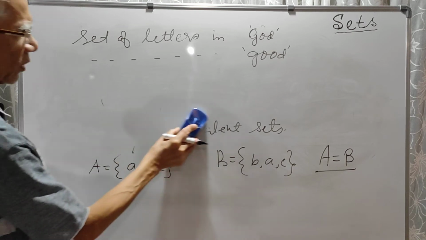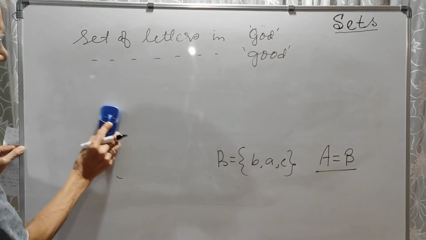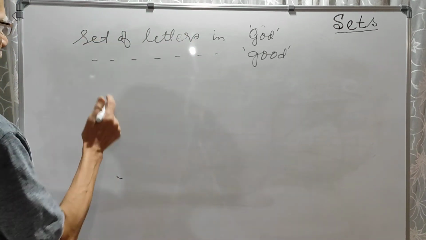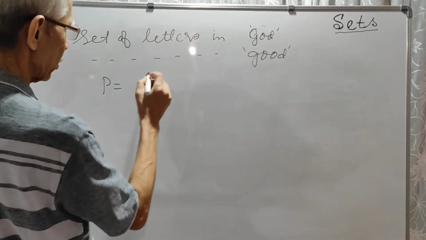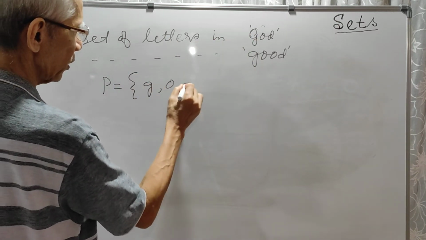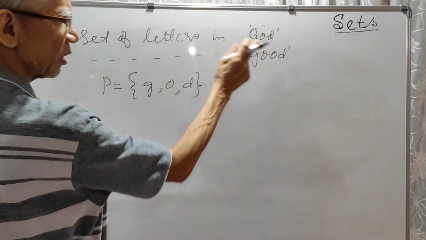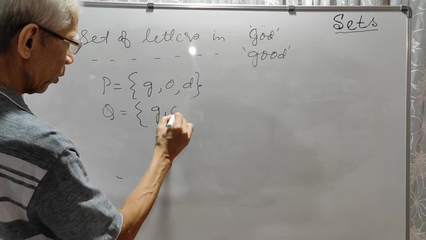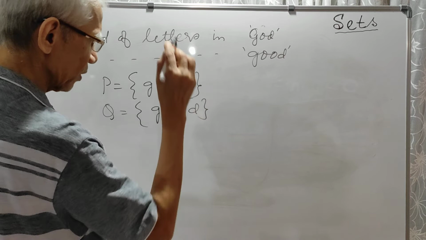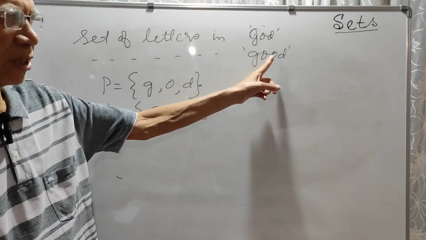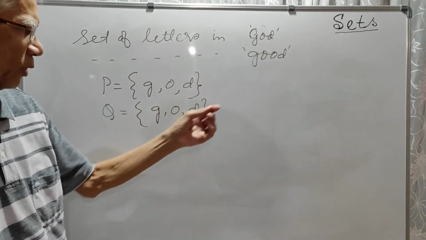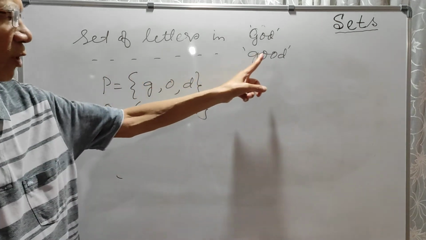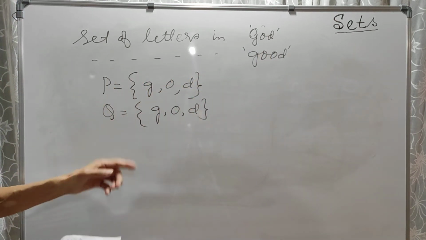Suppose the first set P is the set of letters in the word God: G, O, D. Then the set of letters in the word good, suppose that is Q: G, O, again D, because in the beginning I told you there should not be any repetition. So there are 2 O's, but we will write only one. So you see, the set of letters in the word God is G, O, D, and the set of letters in the word good is also G, O, D. So these two are exactly the same. Therefore P equal to Q.